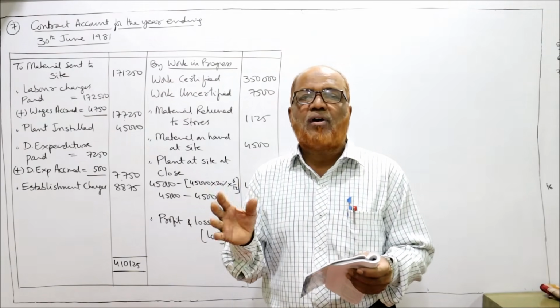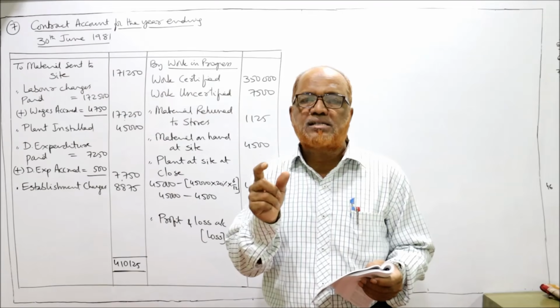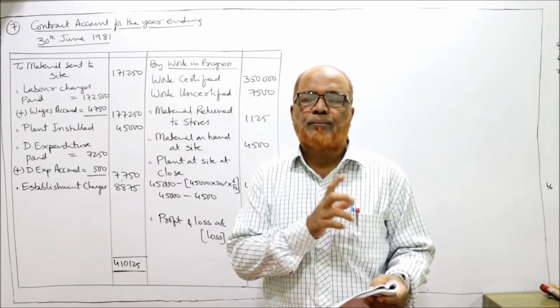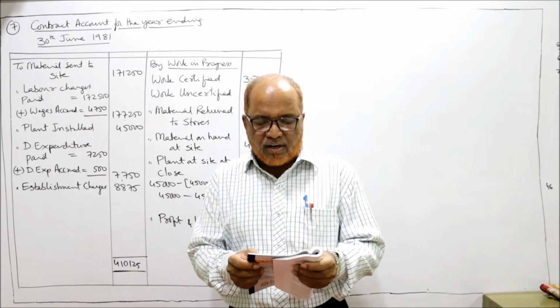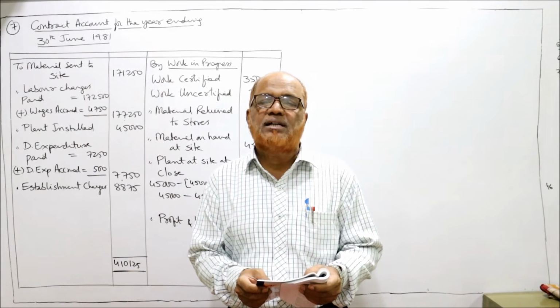Architect certificate for work done. This is nothing but work certified. And cost of work not certified. This is uncertified work.